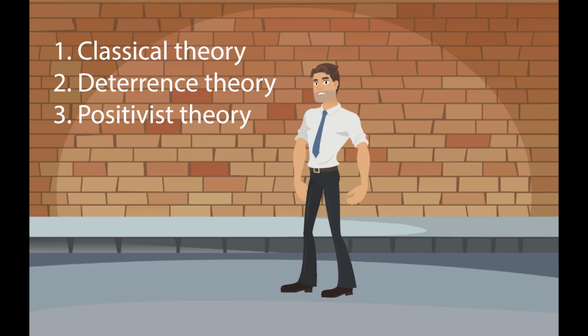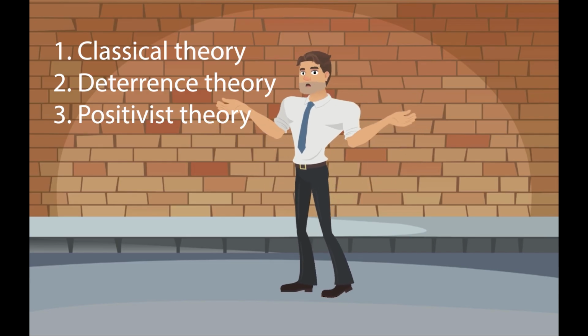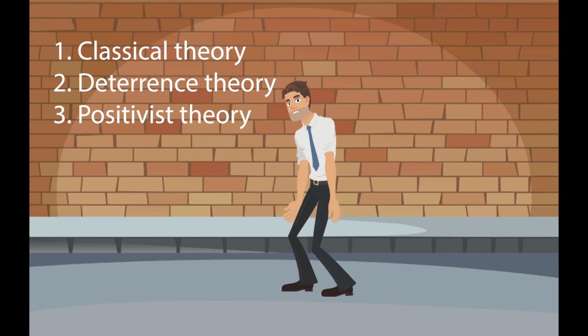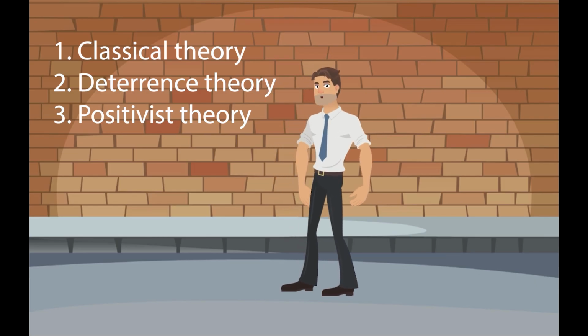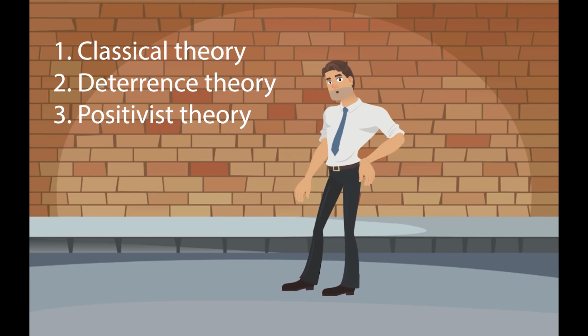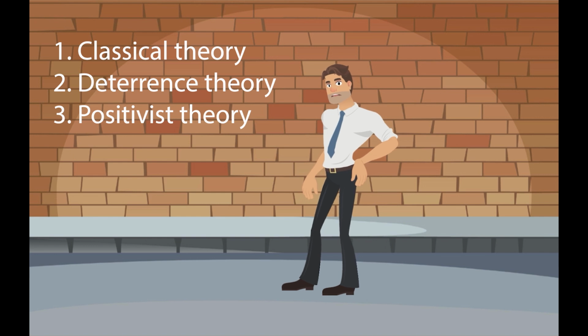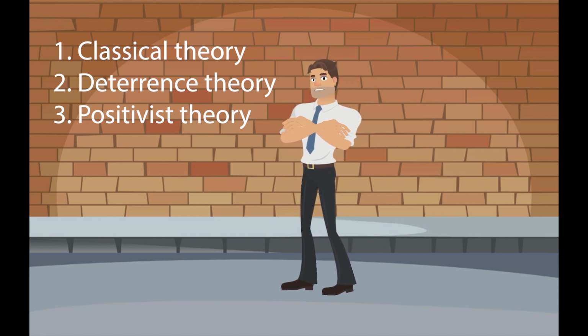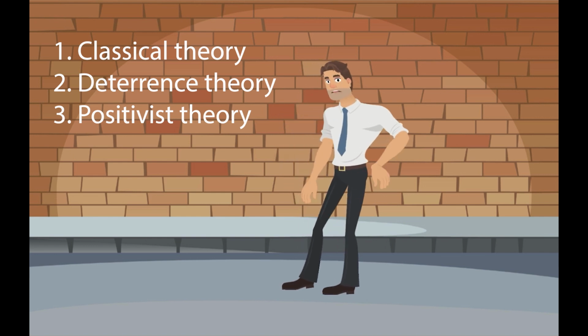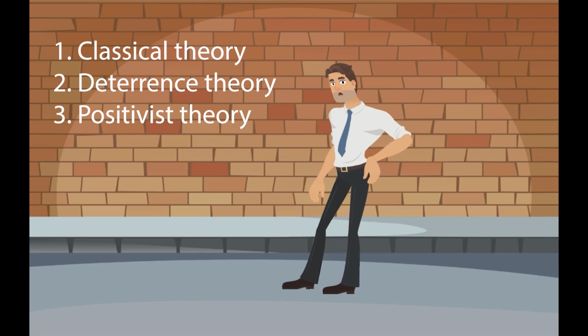The first theory, or the classical theory, is the one that most of our criminal law is based upon. This theory basically says that human behavior constitutes free will and freedom of choice. That is, that we are free to make choices, and some of those choices may result in punishment if it is in violation of the law.